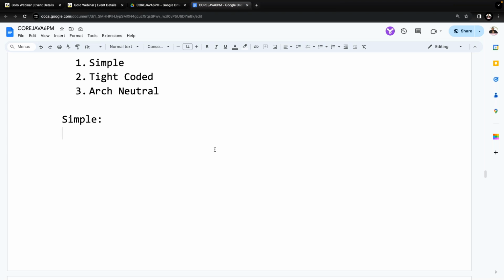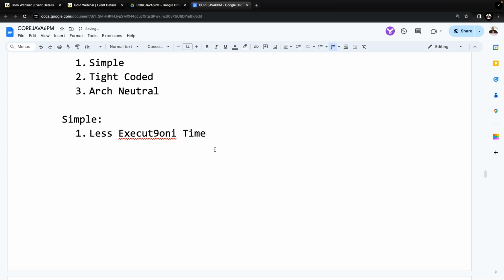If we understand the Sun Microsystems reasons, they have given mainly 3 points to say that the new programming language is simple. What are the 3 reasons? If you observe this clearly, the very first reason is less execution time.